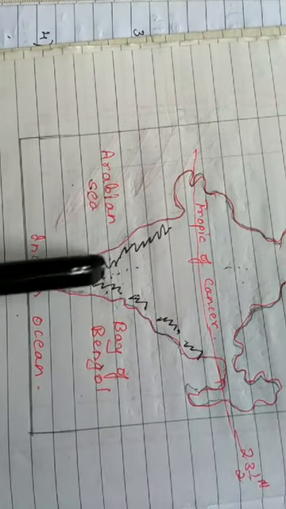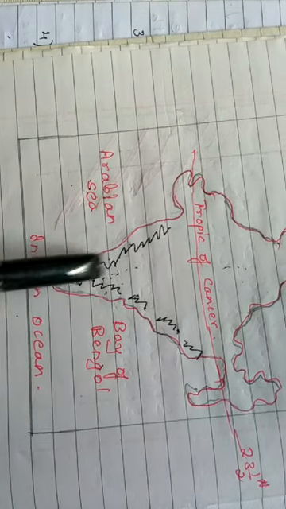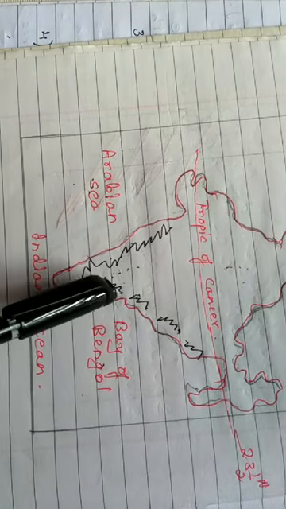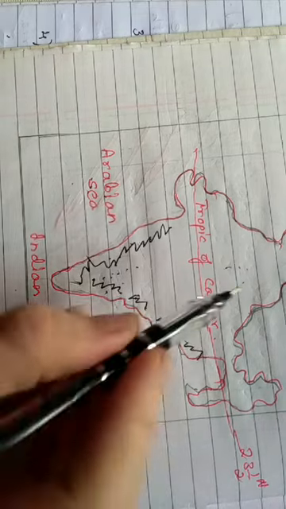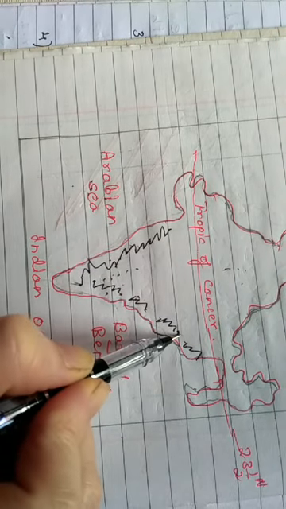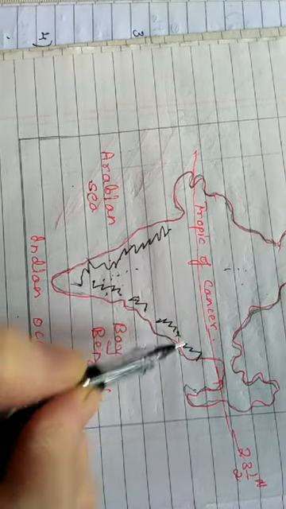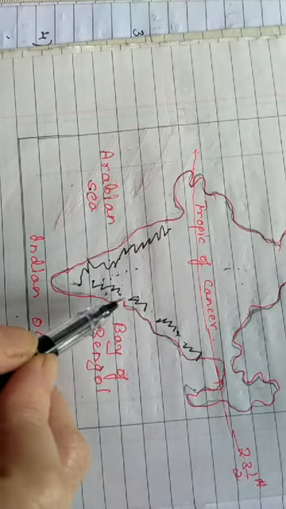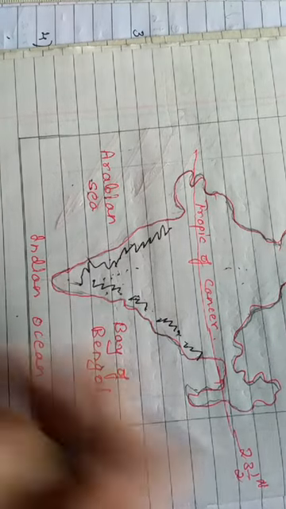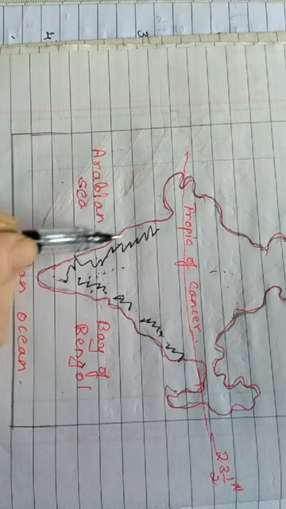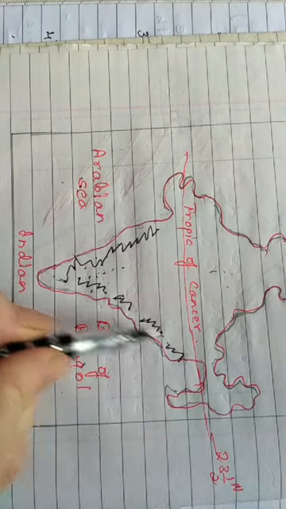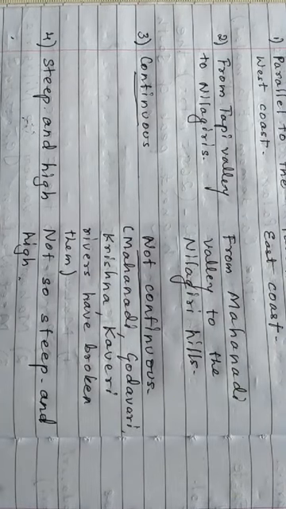I have drawn it continuous. It is not at all broken. Here you can see the Eastern Ghats. You can see the gaps created by river Mahanadi, river Godavari, then river Krishna, then river Kaveri. So Western Ghats, children, are continuous. Eastern Ghats are not continuous. This is the third point.